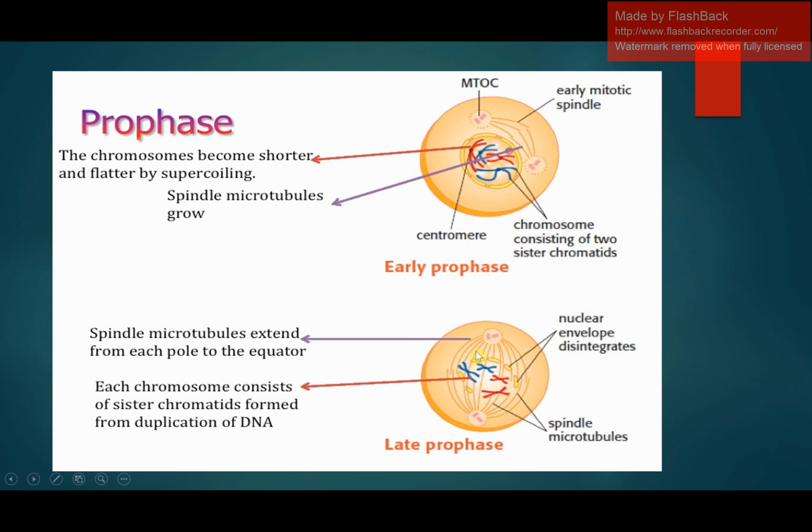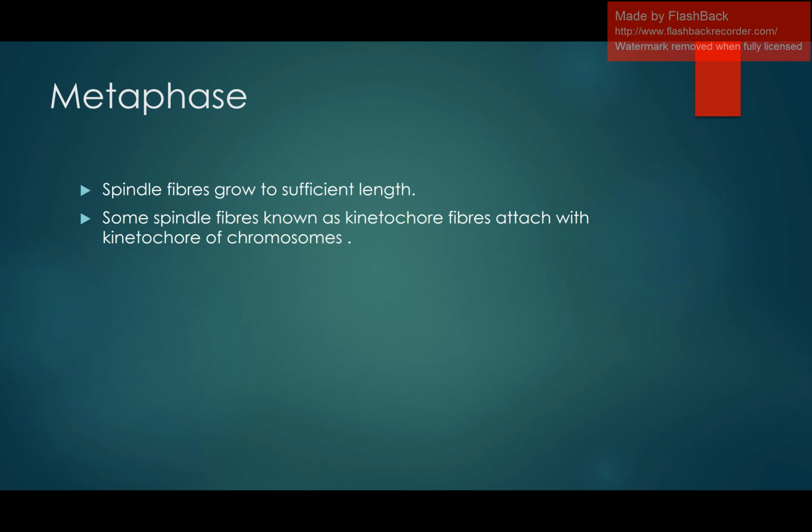So prophase is the phase in which the chromatin condenses. First the chromatin condenses into chromosome. In the next step, the centrosomes duplicate and migrate toward the opposite poles. After migration towards the opposite poles, they give rise to the spindle fibers that will attach to the chromosome in the next phase. This whole assembly is known as the mitotic spindle, and the nucleolus and the nuclear membrane disappear in the prophase.